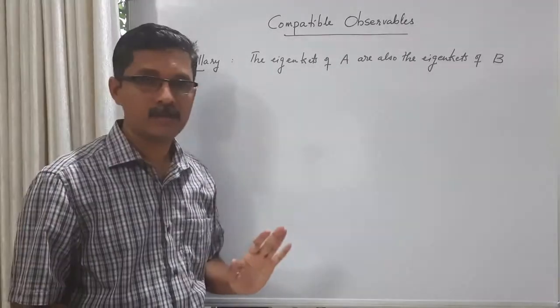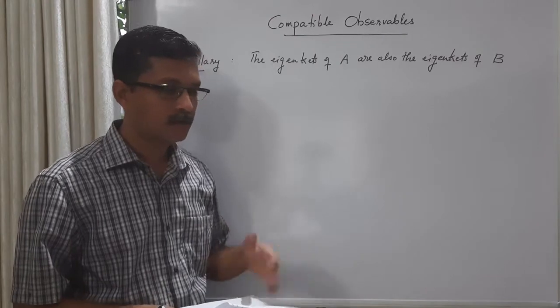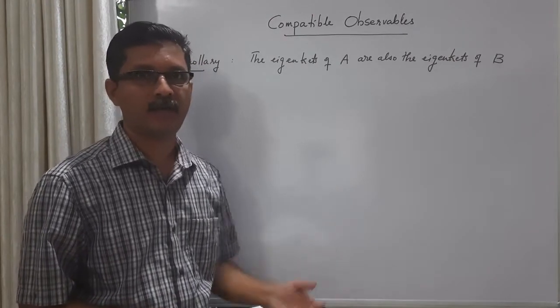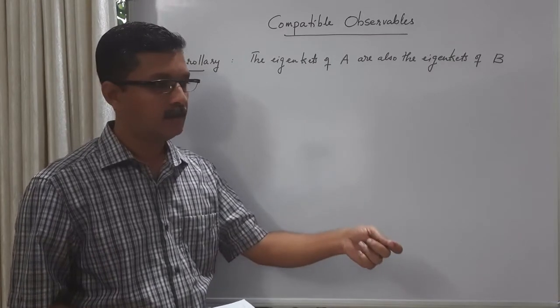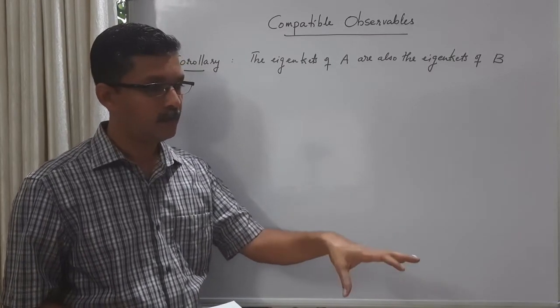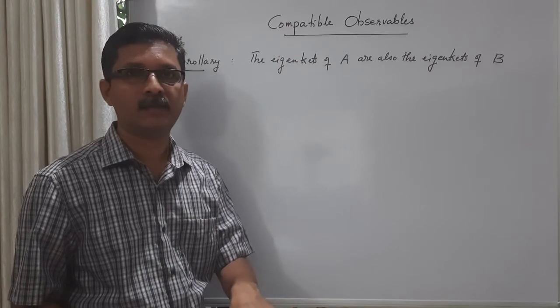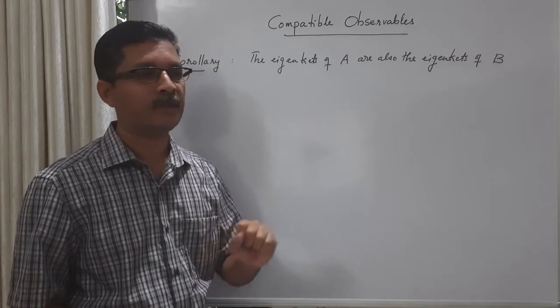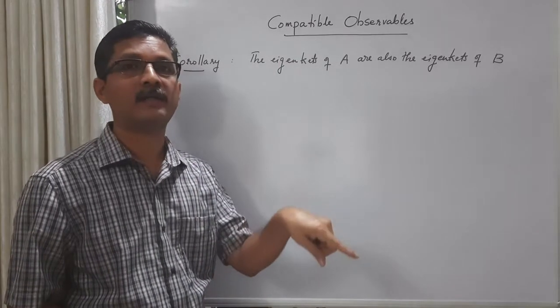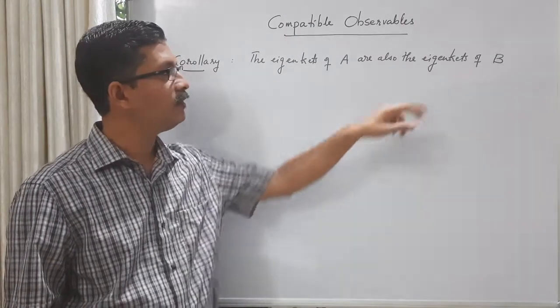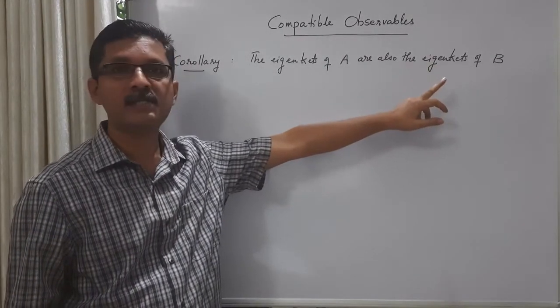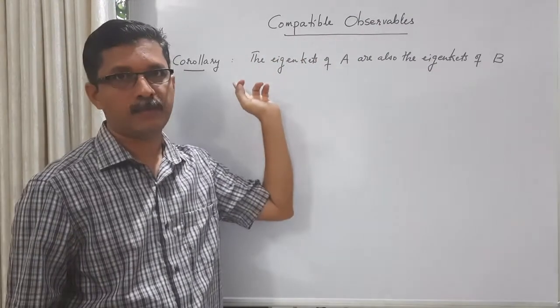Earlier what we have shown is that if you express an operator in its own eigenkets, its matrix will be diagonal. Now we are trying to prove the reverse. If a matrix is diagonal in certain base kets, then those base kets are eigenkets of the operator. That's what we want to show. We have shown that the matrix of B is diagonal in the eigenkets of A.